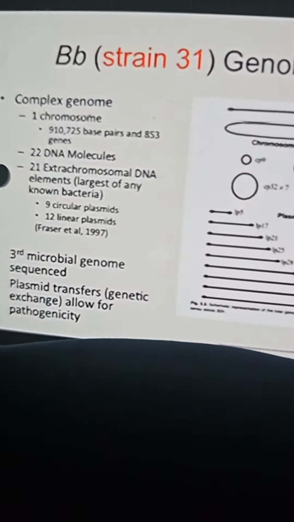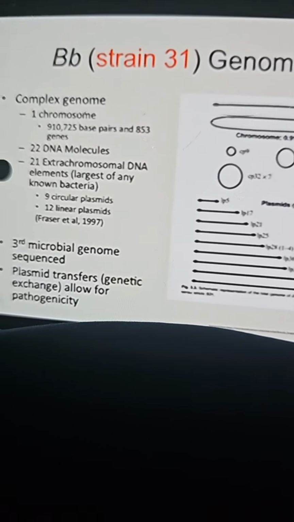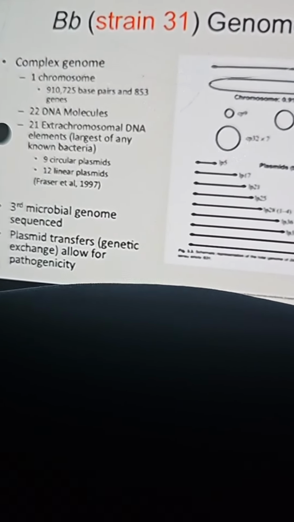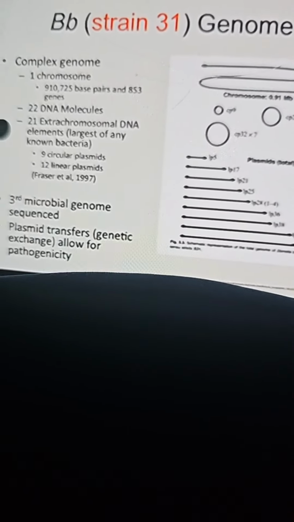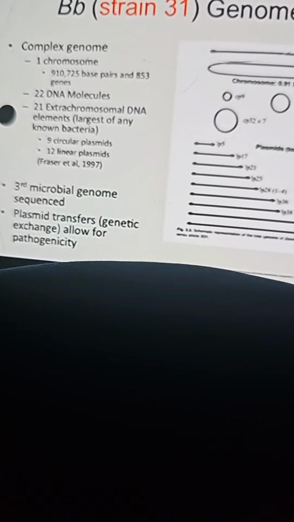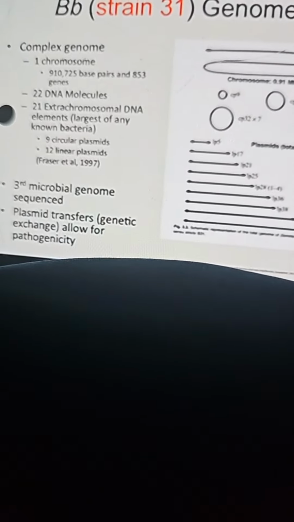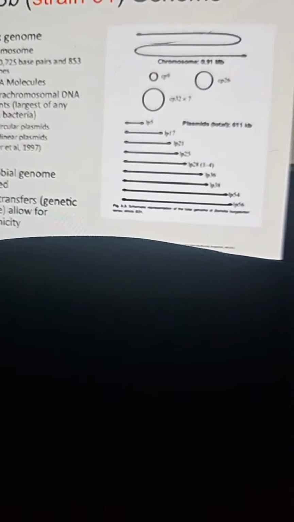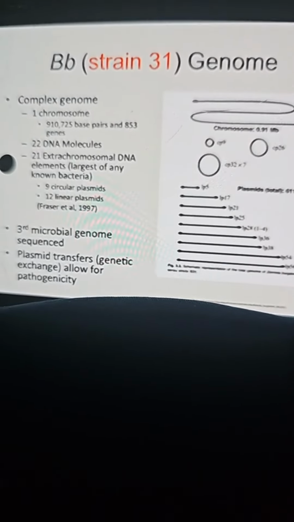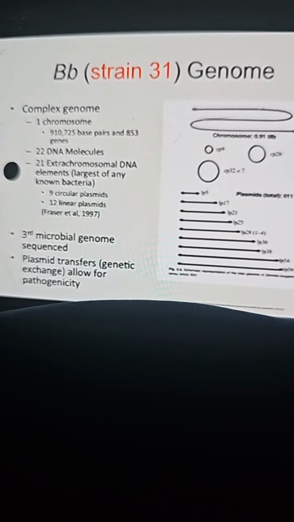So again, this is just that one strain, strain B31, that commercial strain. It has one of the largest and most complex genomes known of any bacteria. It actually has 9 circular plasmids and 12 linear plasmids. Now, plasmids contain genetic material that allow for genetic exchange between different species. So one Borrelia species could transmit genetic material to another species. And this allows for pathogenicity. It also allows for the development of bacterial resistance as well. So again, this is a very complex organism we're dealing with, a lot of different species and a lot of different strains.